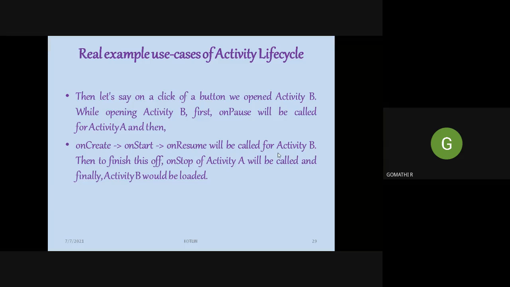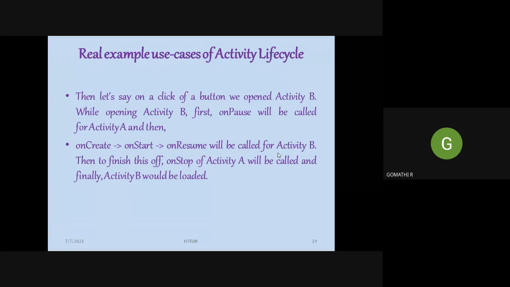And activity B is now a new activity, so for activity B you have onCreate followed by onStart followed by onResume.